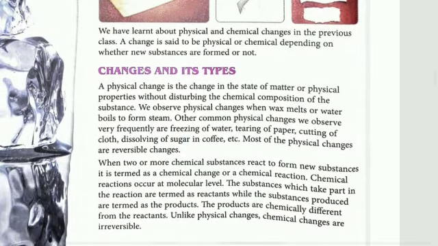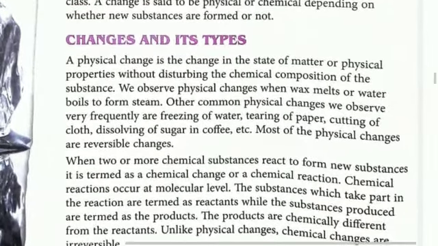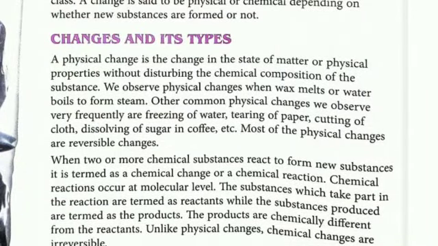Now come to changes and its types. A physical change is a change in the state of matter. Means it only changes physically or physical properties without disturbing the chemical composition of the substance. There is no chemical change in physical change. We observe physical changes, for example, wax melts or water boils to form steam.